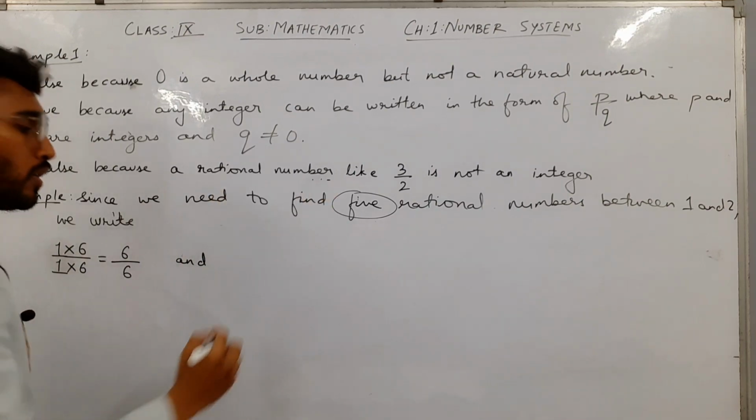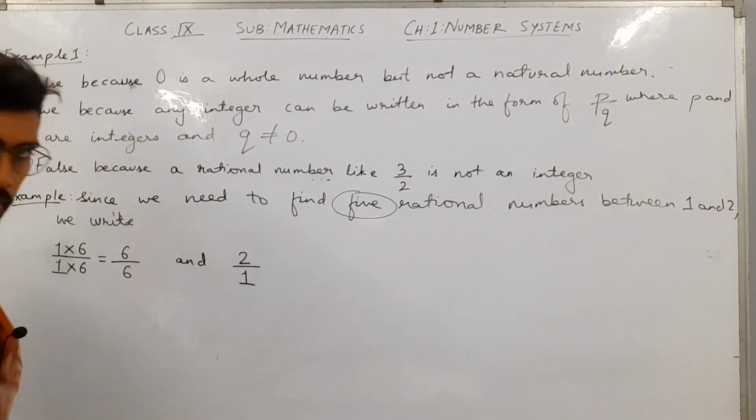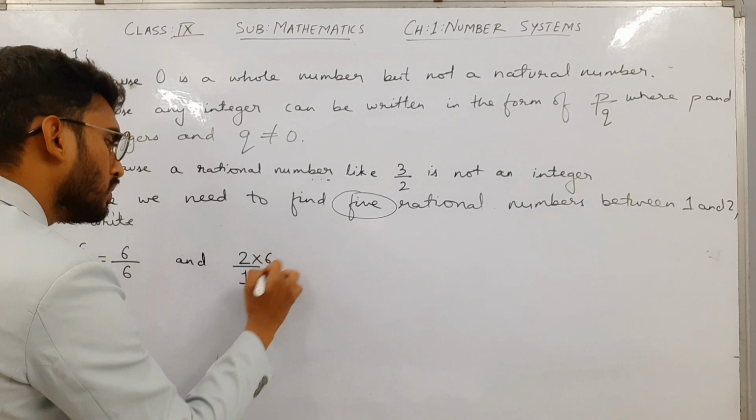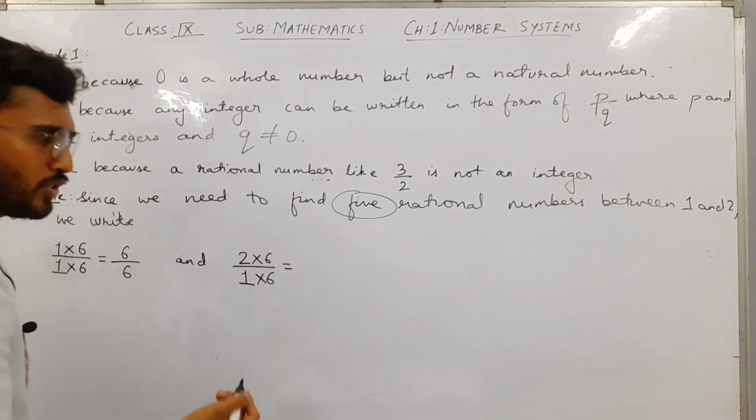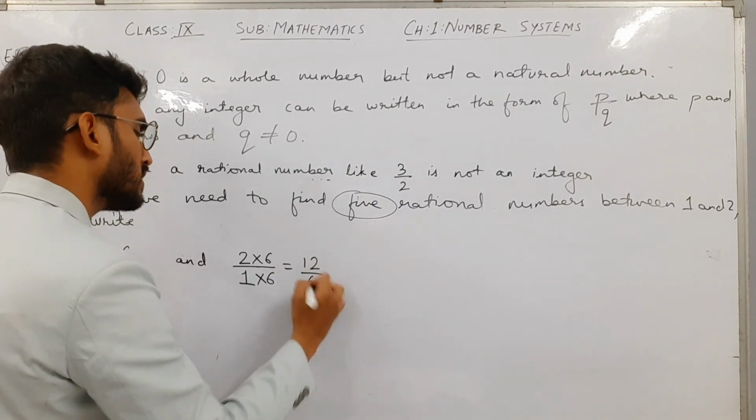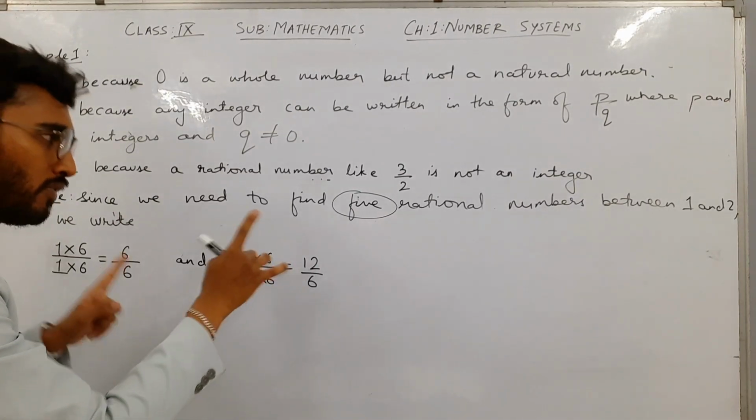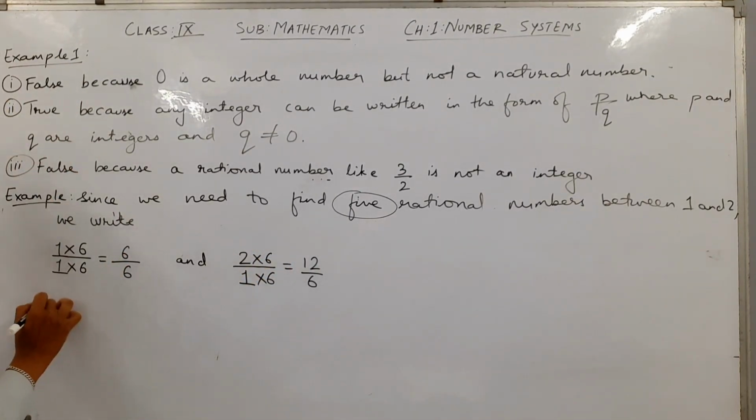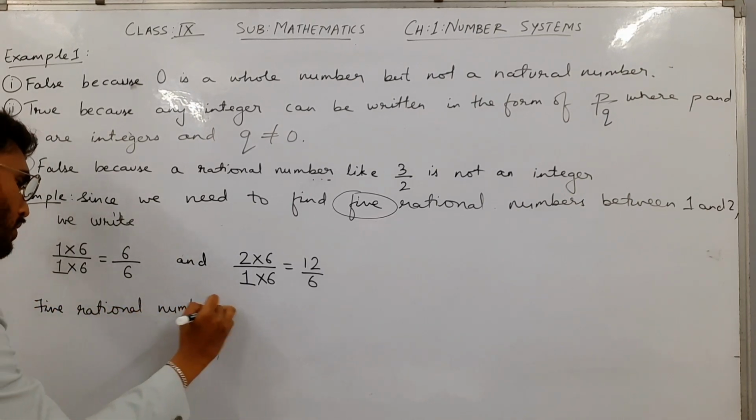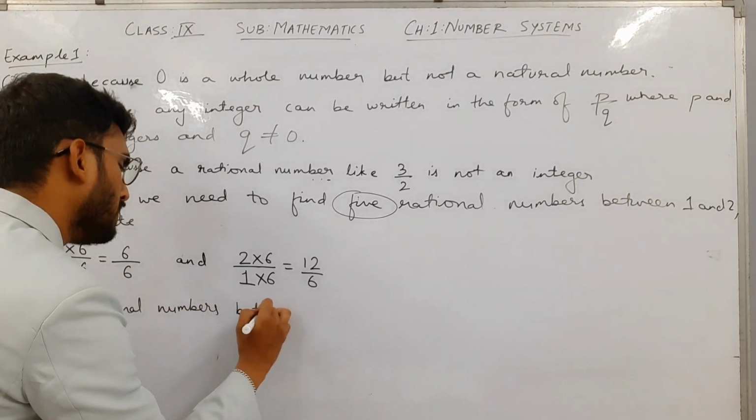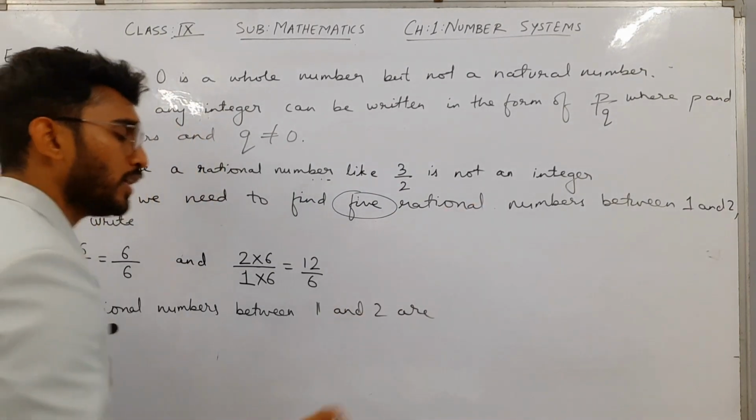Similarly, I will do it for 2 also. First I will write it as 2 upon 1, and the same number 6 I will multiply in the numerator as well as in the denominator. So this number will change to 2 6s are 12 upon 1 6 is 6. So these are the two numbers between which we have to find 5 rational numbers between 1 and 2.